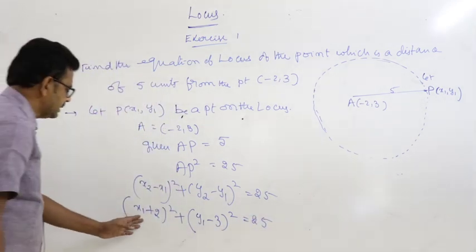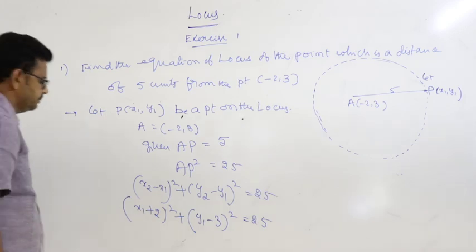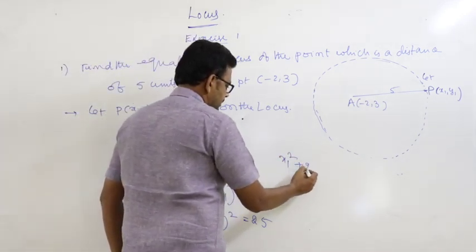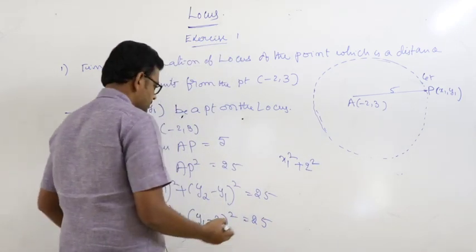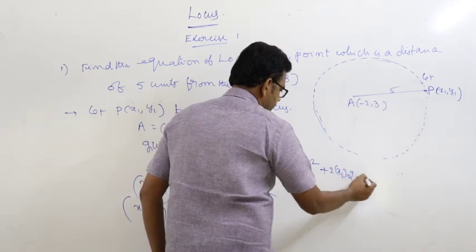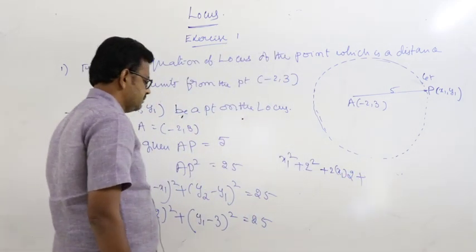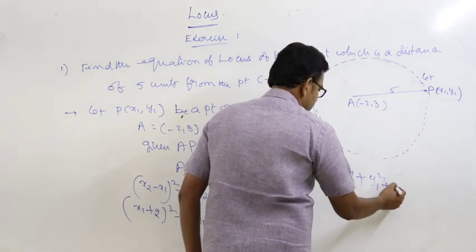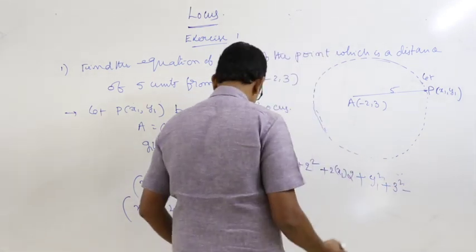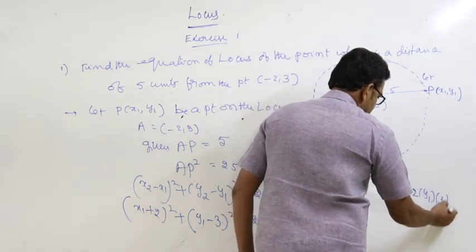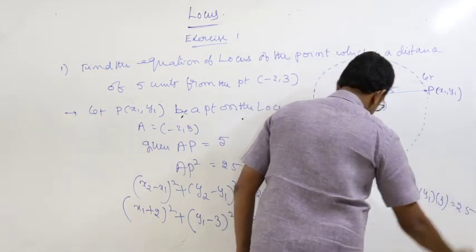This is just like the a minus b whole square form. A square plus b square plus 2ab, 2 into x1 into 2, plus y1 square plus 3 square minus 2ab, 2 into y1 into 3, is equal to 25.